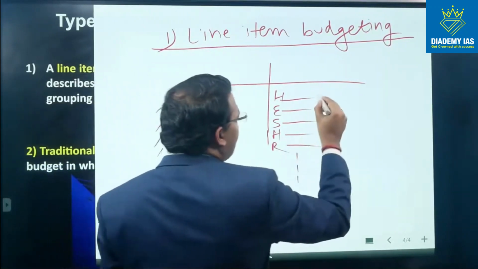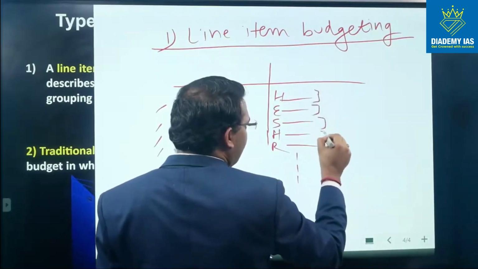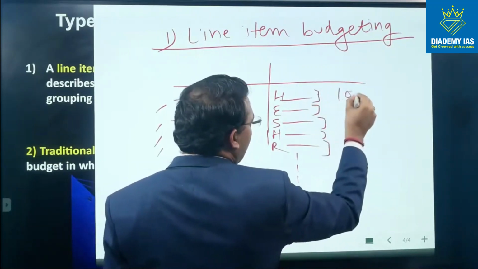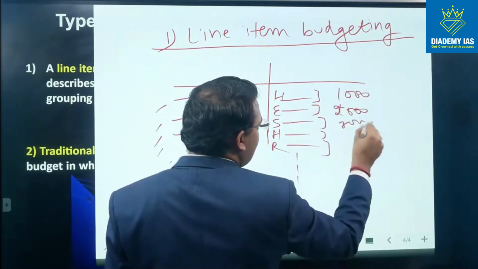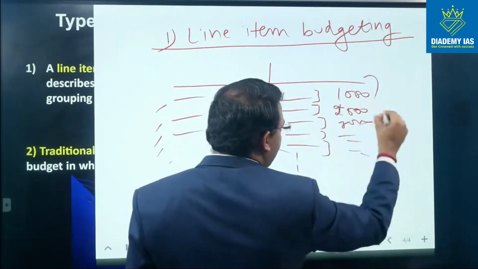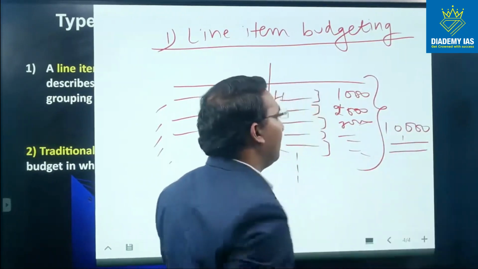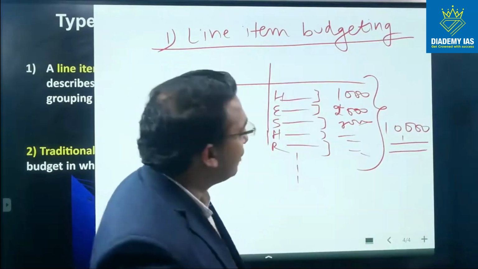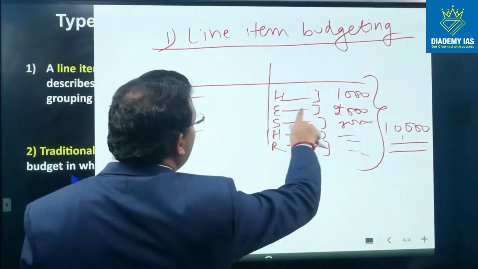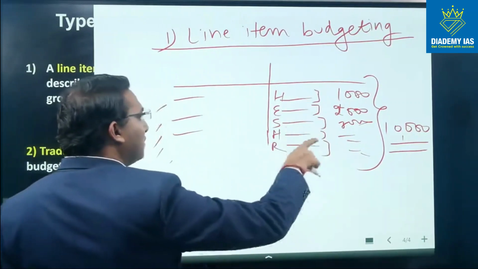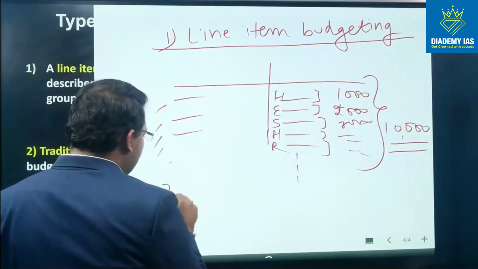So we are basically making one line for each area, and we are estimating that 1,000 rupees, 2,000 rupees, 3,000 rupees, and so on. There are different expenditures, and we are calculating that this much is the requirement of money which is to be raised. So this is line item budgeting. We are giving one line item to each expenditure, right? Second is traditional budgeting.